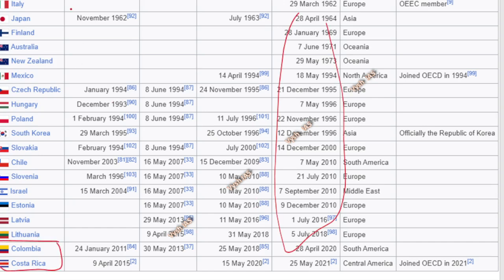Even Australia and New Zealand got added in the 70s. Mexico is there, which got in in 1994, and see, in the 80s nobody was there. After the 70s a gap was there, and then these many people got added. So you don't have to learn all this by heart, but you should know that China is not there, India is not there. So find out which important countries are not part of it, and that's also part of your learning for this exam.